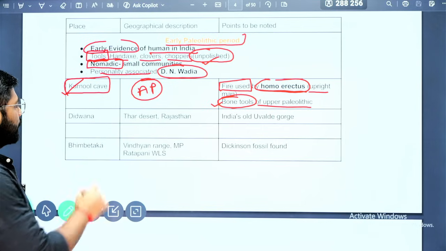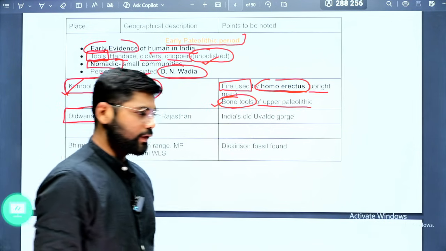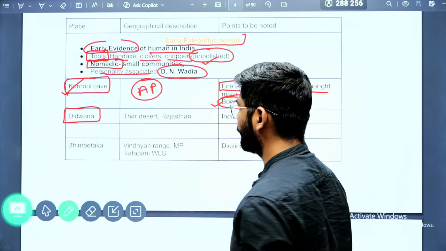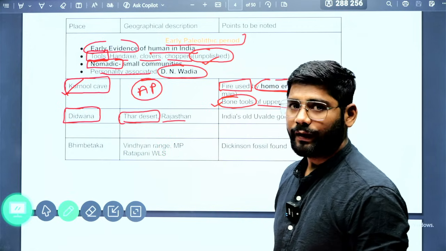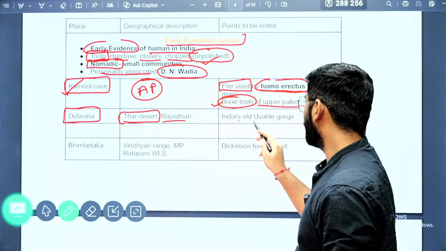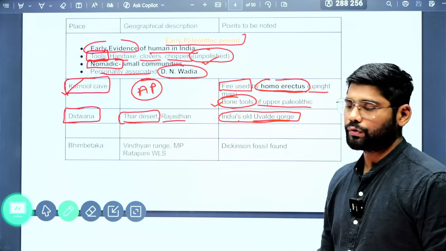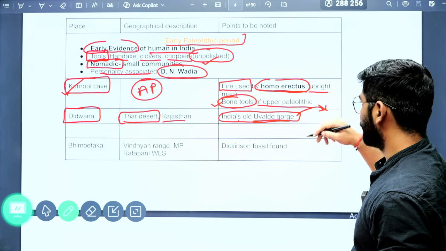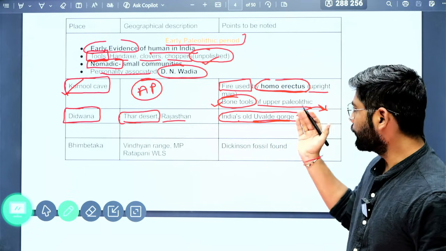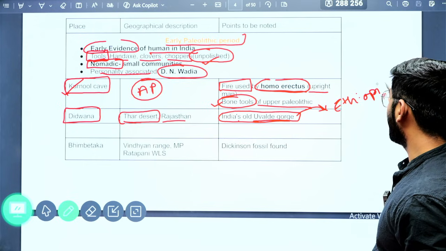The second important site is Didwana. This is a very important site because it is located in the Thar desert in Rajasthan, and it is known as India's old gorge. This is an important fact because this particular name came from the gorge with the same name situated in Ethiopia.